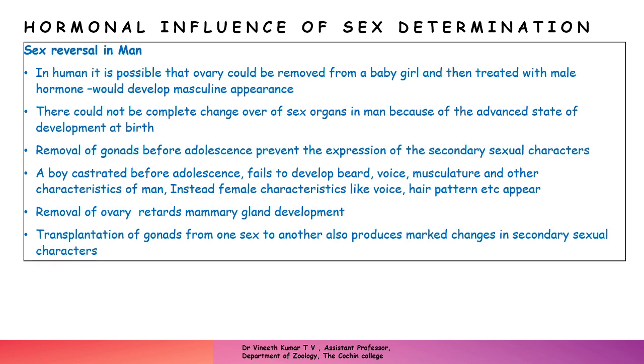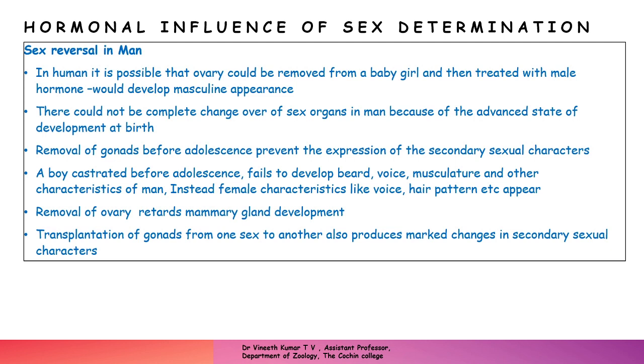Coming to sex reversal in man. In man, it is possible that the ovary could be removed from a baby girl and then treated with male hormones, and she would develop a masculine appearance. Only a masculine appearance can be achieved because, as with higher animals like mammals, when there is a reversal of sex like this, only secondary sexual characters can be changed. Once formed, the reproductive organs or the external reproductive structures cannot be reversed.